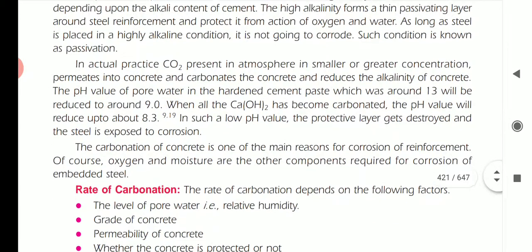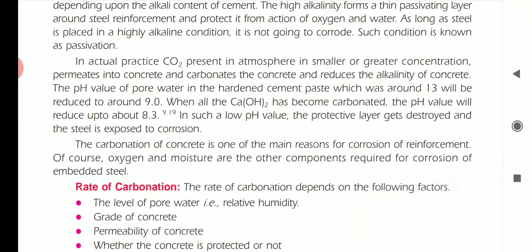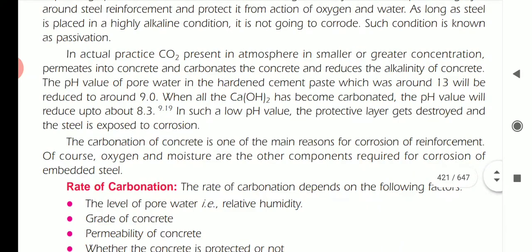In actual practice, CO2 present in the atmosphere, in a smaller or greater concentration, permeates into concrete, carbonates the concrete and reduces its alkalinity. The pH value of pore water in the hardened cement paste, which was around 13, will be reduced to about 9. 13 is the highest alkaline content.